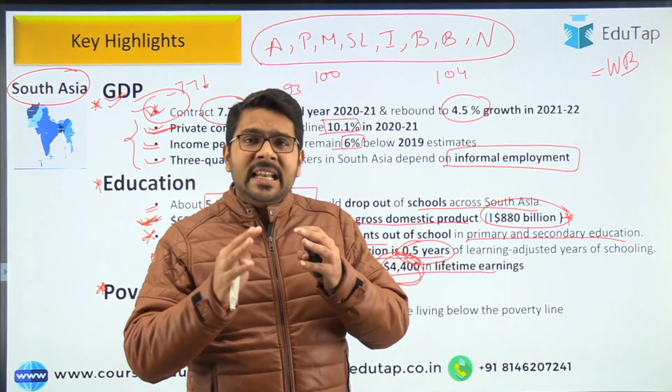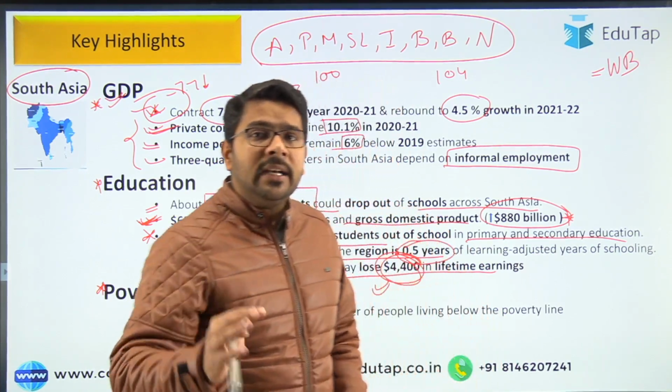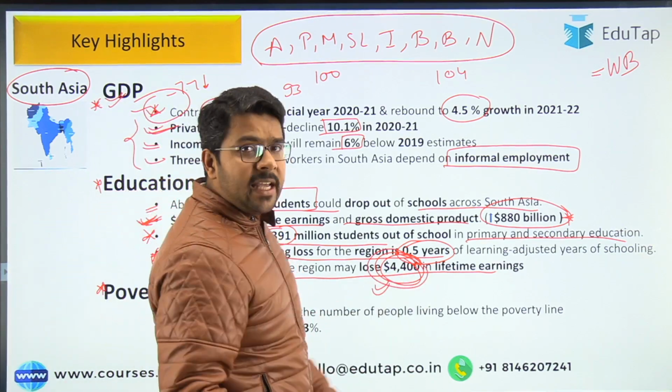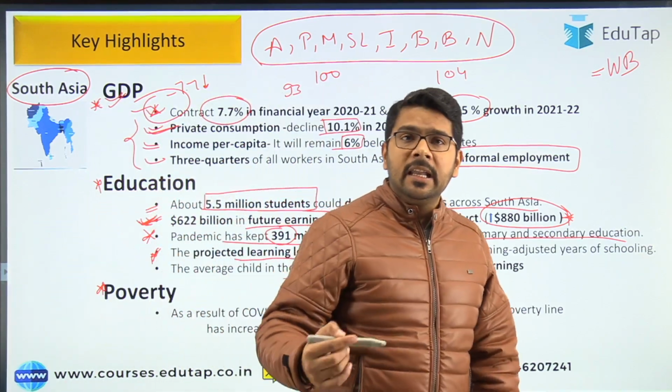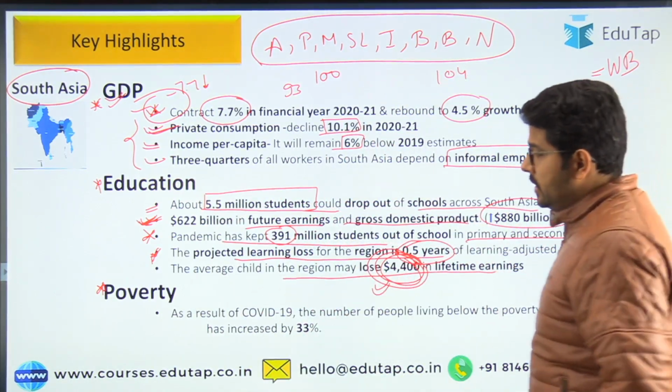So there is a lack of education imparted to the students. Due to that, students are expected to lose this much money in their earnings when they join the labor force. So guys, these are the important highlights regarding the education sector.